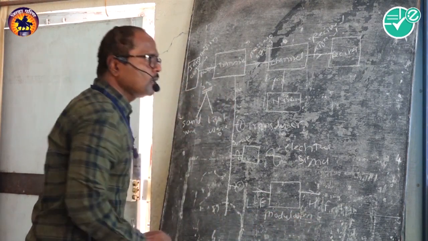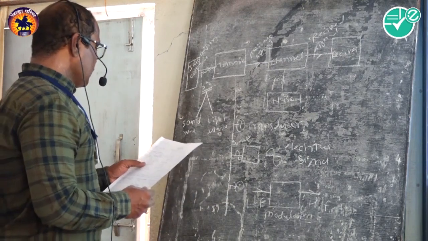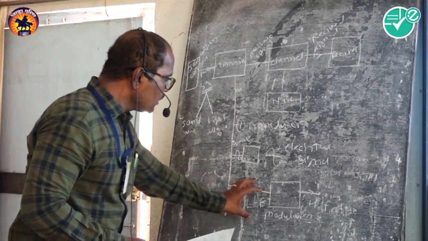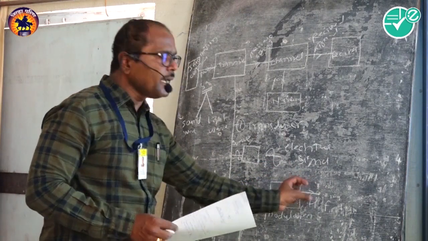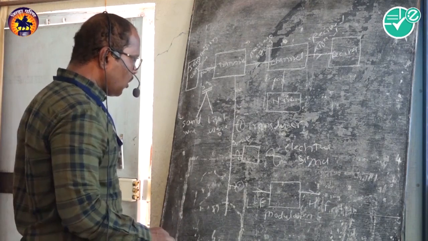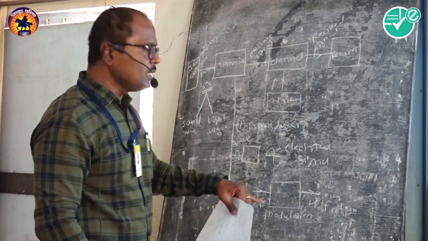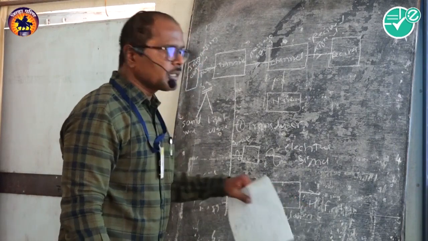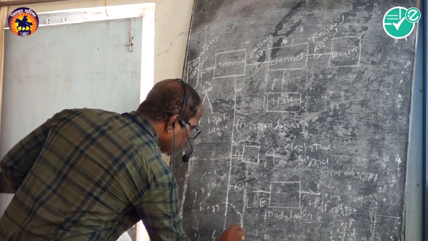What is modulation? In the modulation circuit, the low frequency signal is mounted onto the high frequency signal, which is called the carrier frequency signal, or this signal is modulated with the help of this carrier wave. Then the third one is the amplifier,